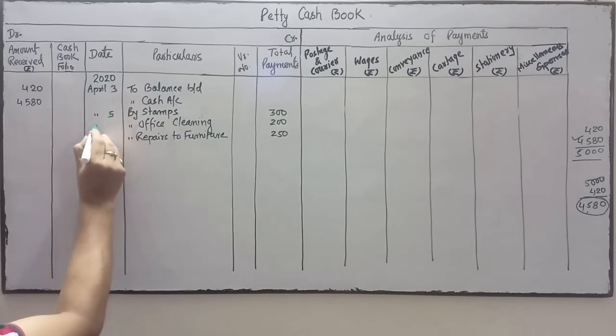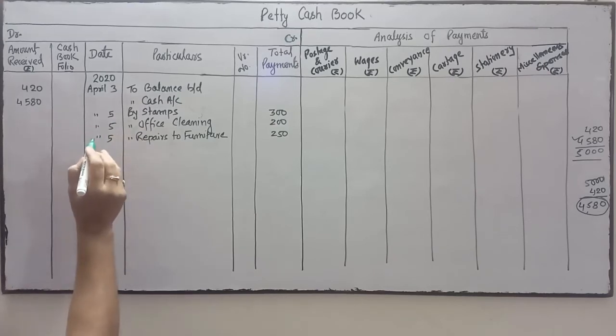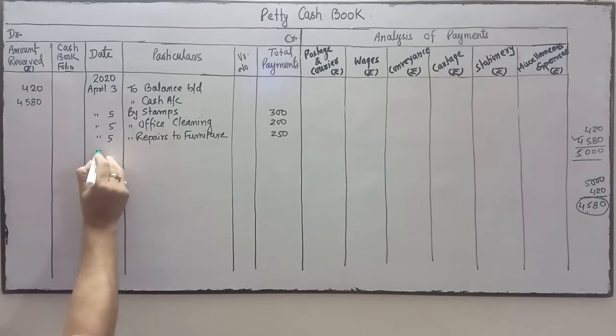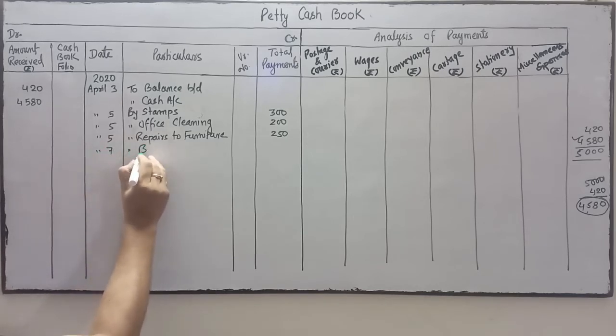Thereafter, this transaction is on April, which date? April 5. These are on April 5. Next date is April 7 to bus fare.